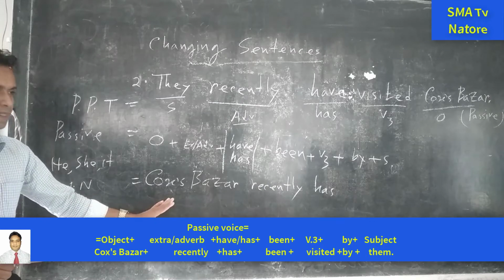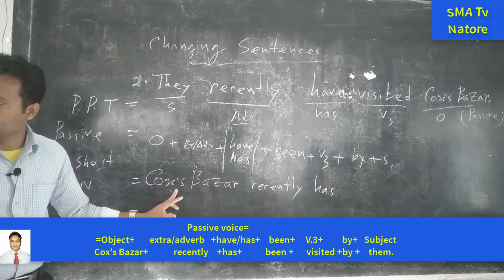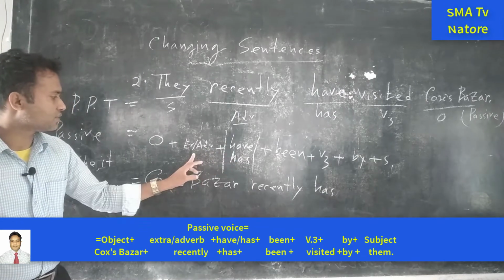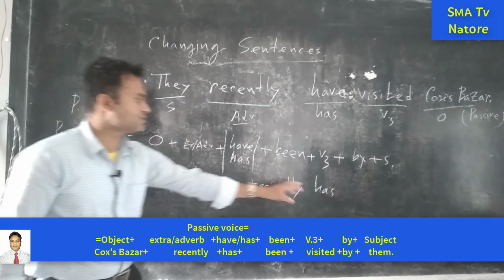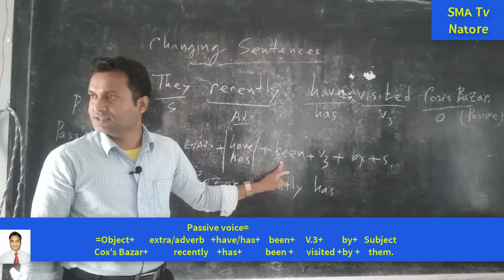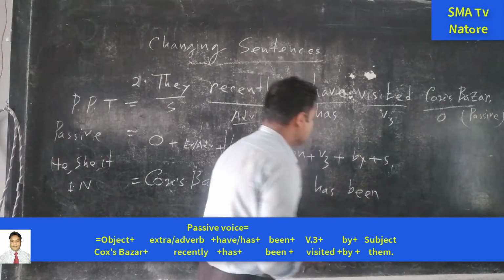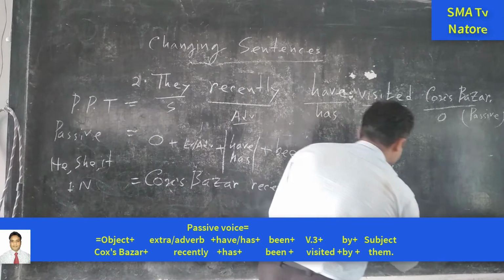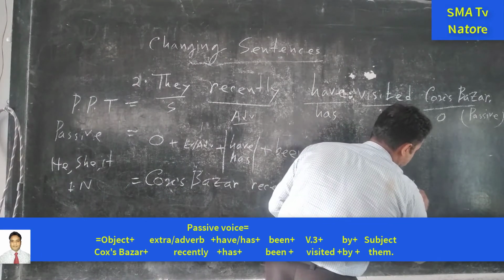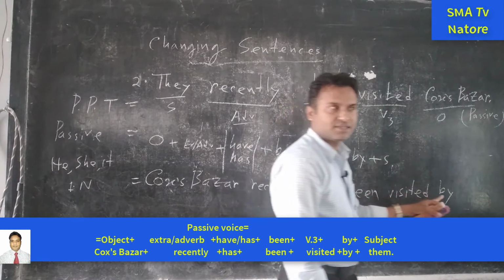Okay, so again we will come. Next, object is taken here, auxiliary verb. Okay, extra is also taken there, and next have or has we have taken, and next one we need been. Next one we need visited, that is past participle form of the verb. Next one is by. Next one is subject.